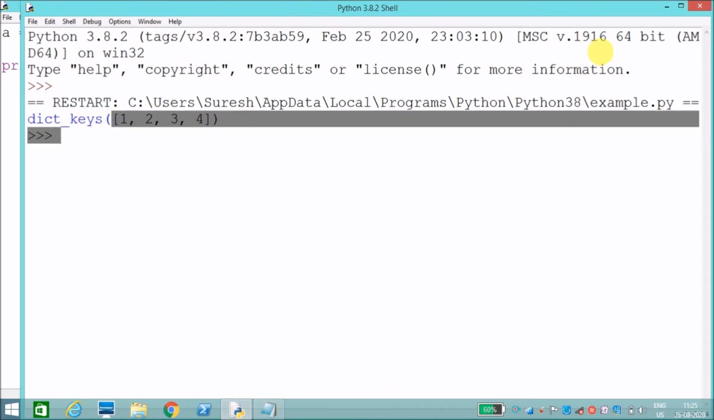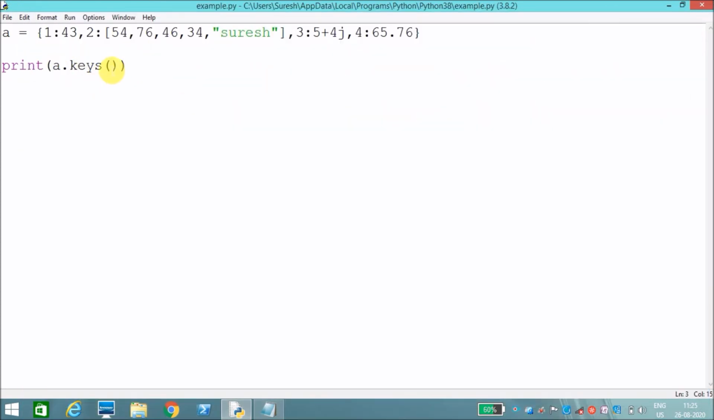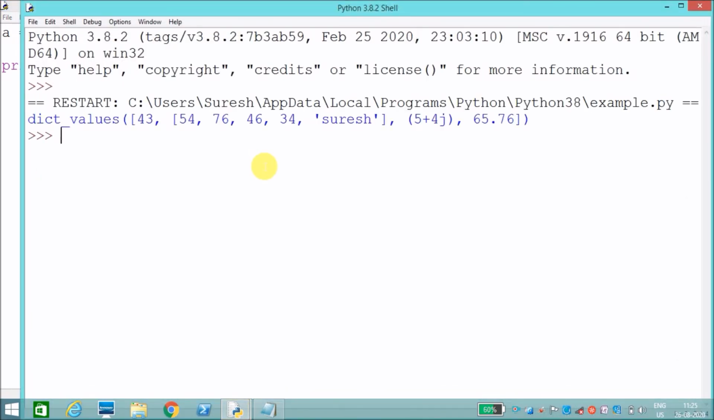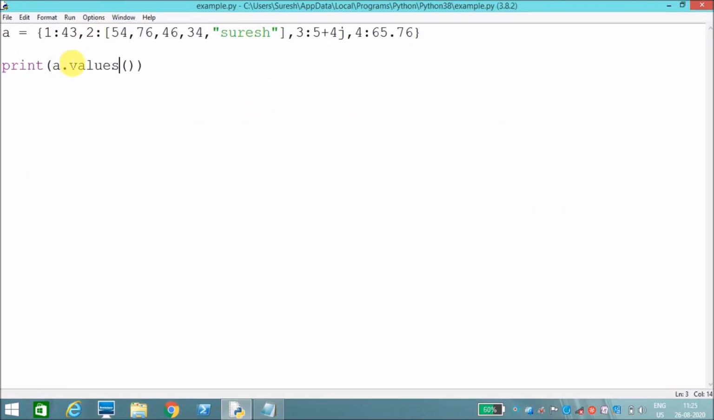Then if you want only values, you don't want keys, what will you do? Print a dot values. If you call this method, it will print only values. Items will print both keys and values. If you use items here, it will print both key and value pairs. If you use keys here, it will print only keys. If you use values here, it will print only values. These are all the methods in dictionary. This is all about dictionary.